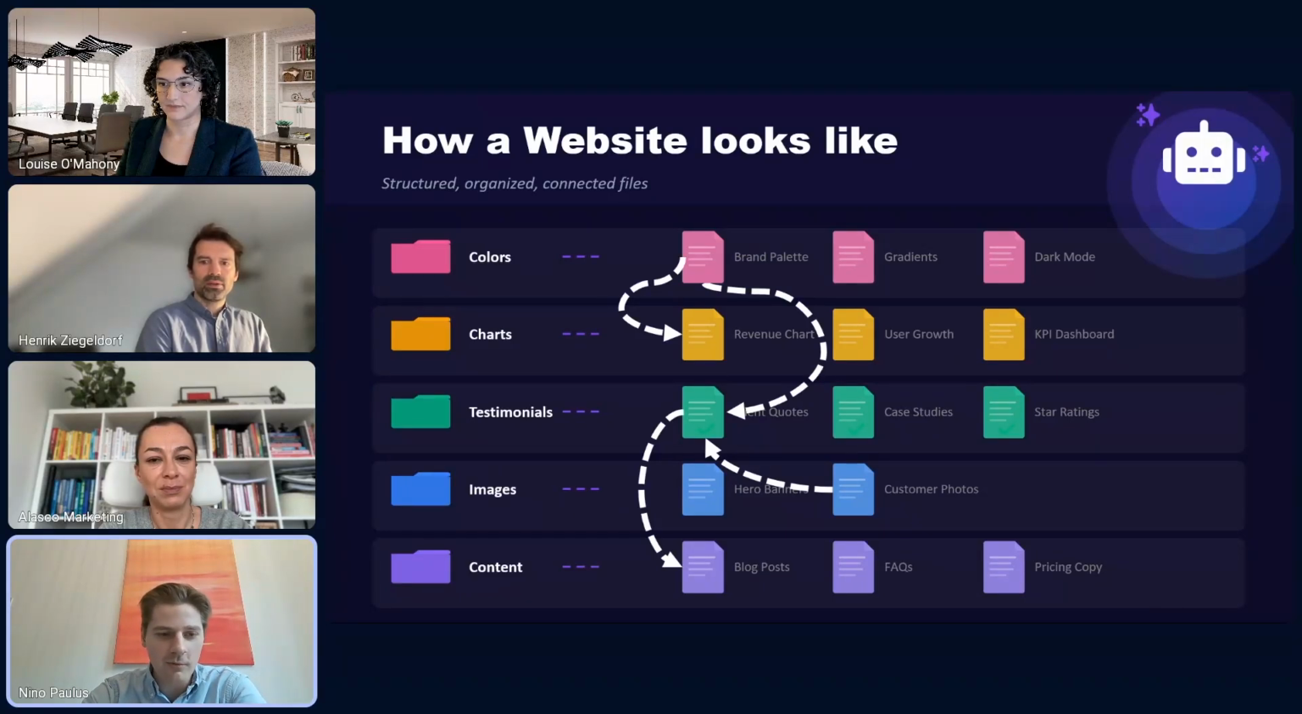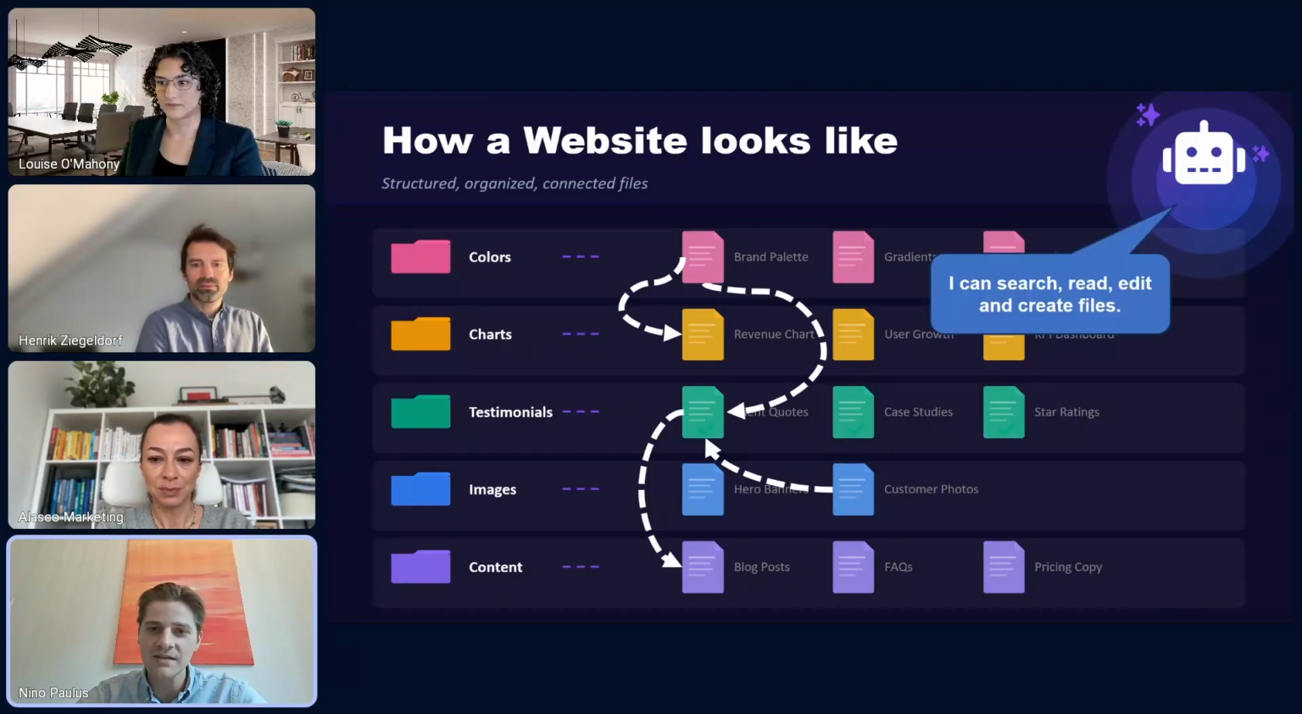And now with agentic AI, I want to focus on the explanation of what an agent is and how it really helps. We have this agent which basically sits on top of this directory. So it knows all the folders in there, it knows the files, and it's able to search files, to read them, to edit them, or even to create new ones or delete files if it thinks they're not needed anymore.